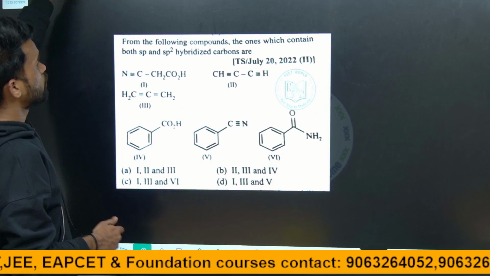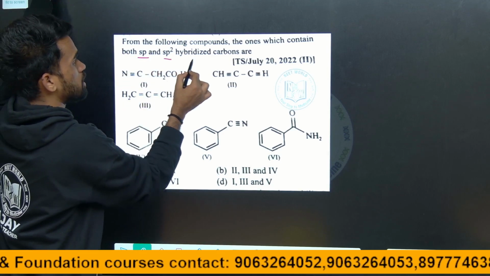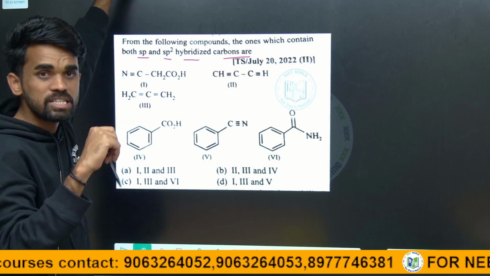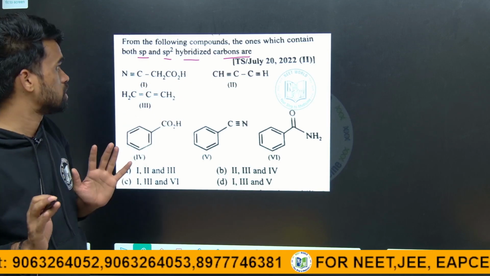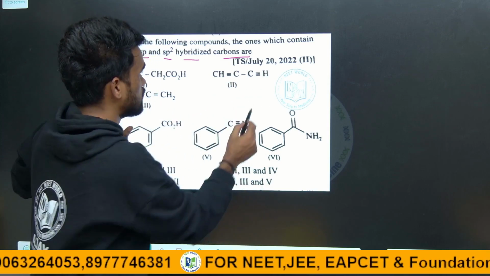Now tell me, for the following compounds, the one which contains both sp2 and sp hybridized carbon. Very easy, just count the number of sigma bonds around each of these carbons, that will give you the hybridization. These are generally the most frequently asked questions in EAPCET.